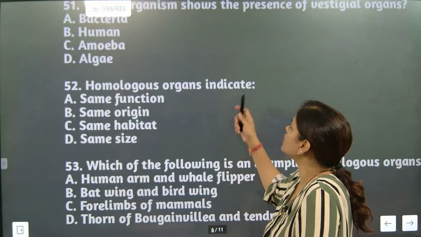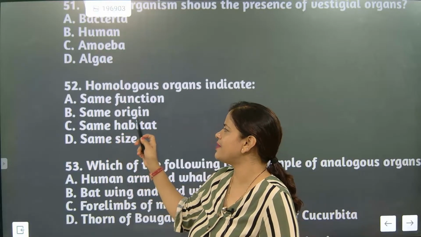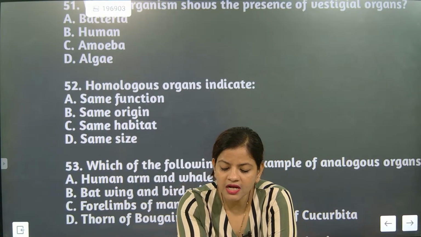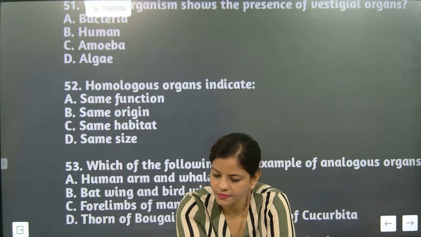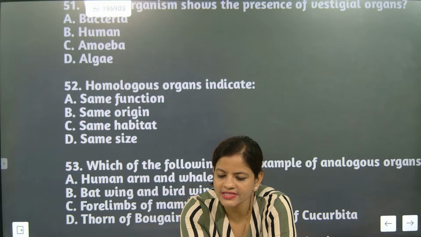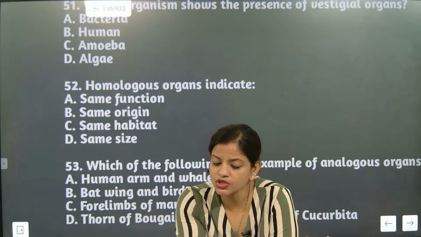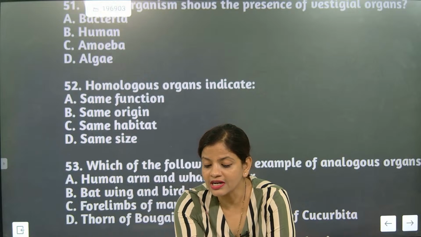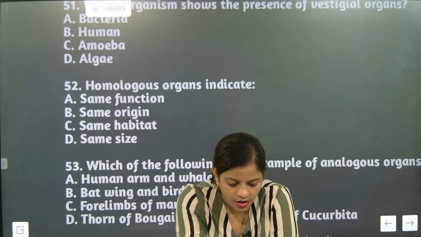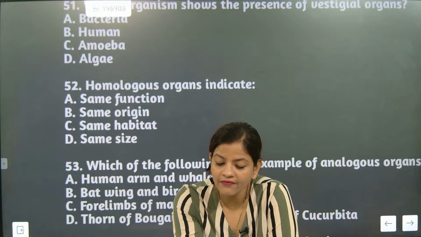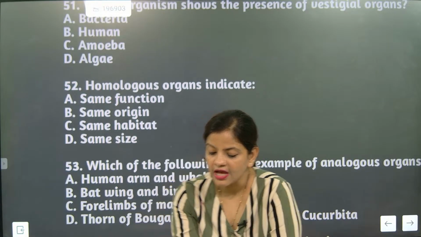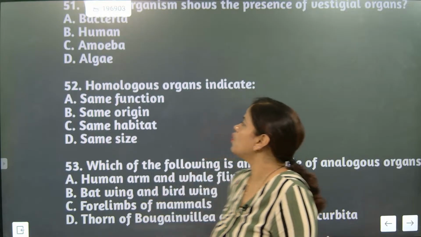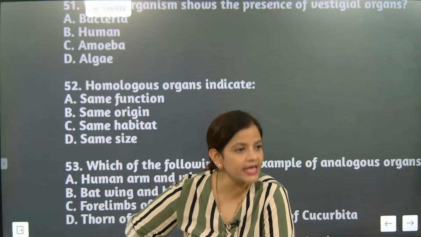Now question 52: homologous organs indicate same function, same origin, same habitat or same size. What is the correct answer here? Not same function. Homologous organs indicate same origin. Note it down, little mistakes are coming. They are having the same origin, children. Don't make a mistake in this. So homologous organs indicate same origin.